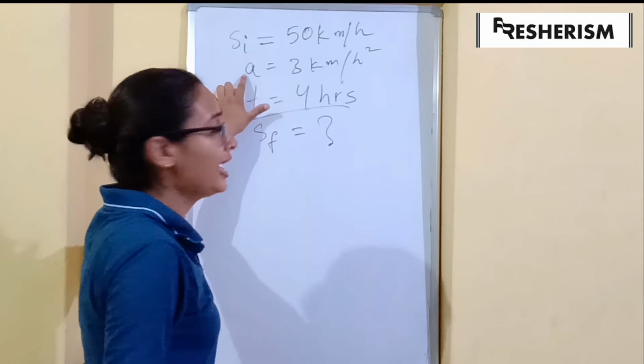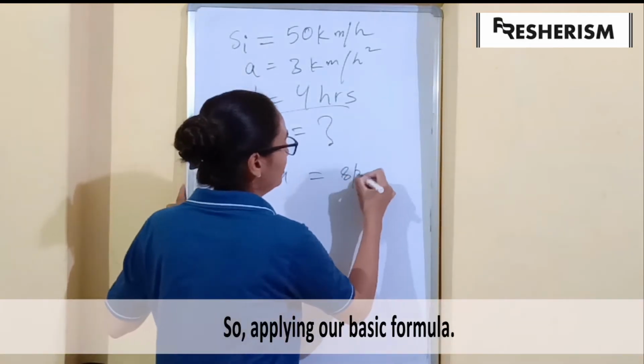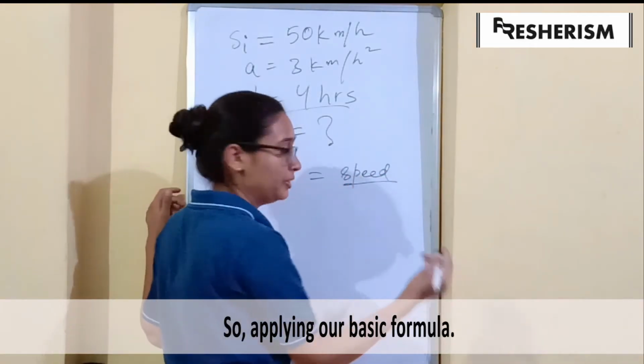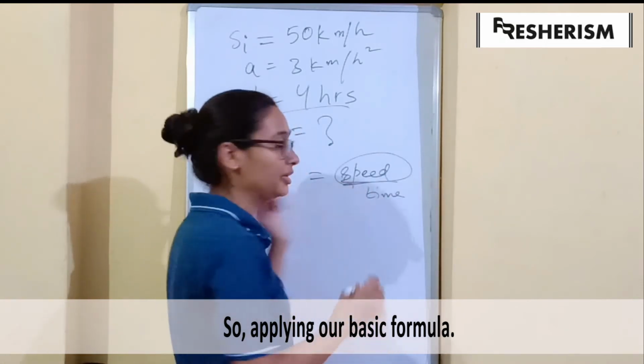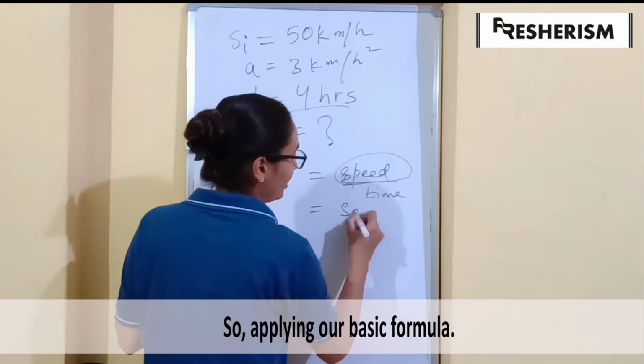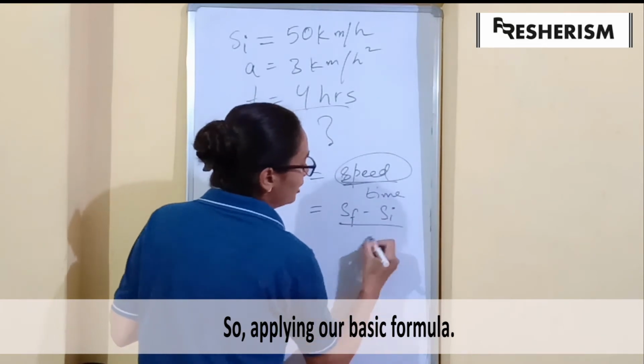We know that acceleration, we learned, is the increase in speed divided by time. So what will be the increase in speed? It will be the final speed minus initial speed, divided by time.